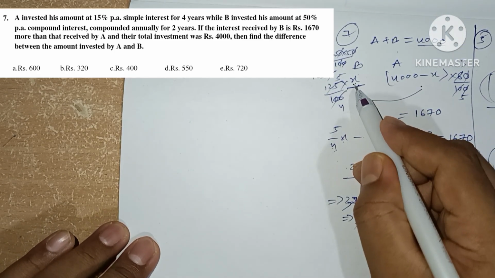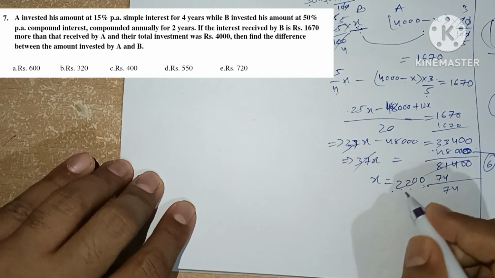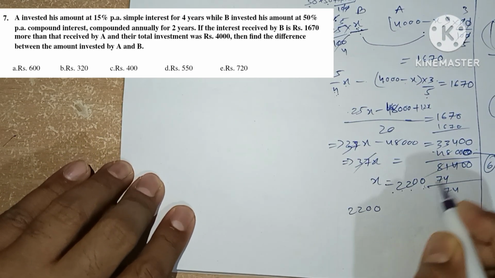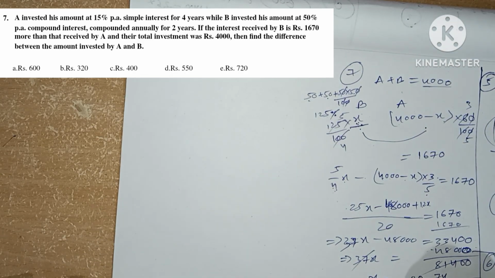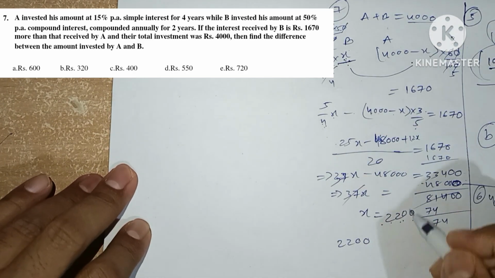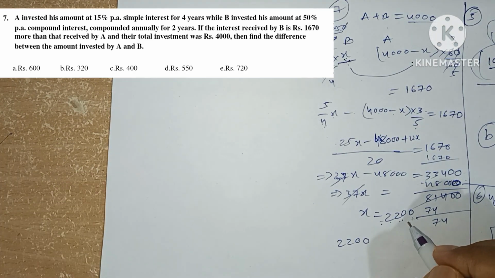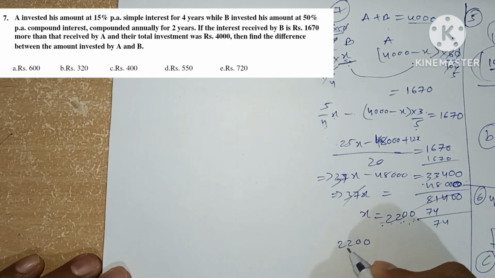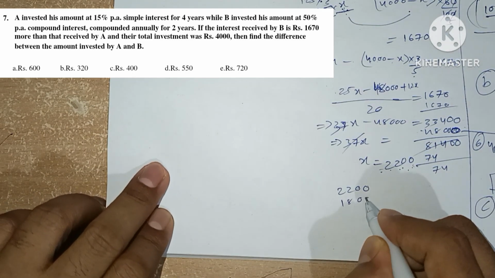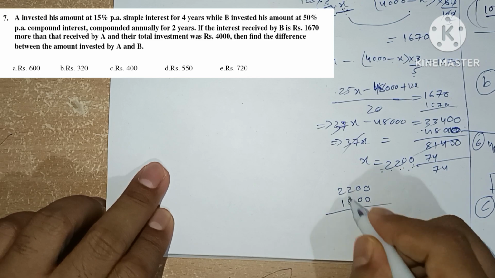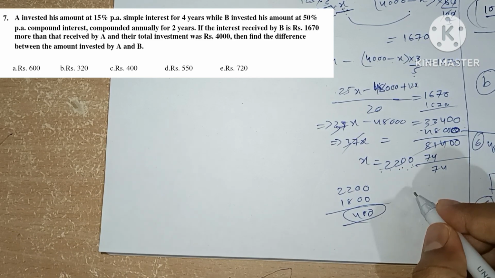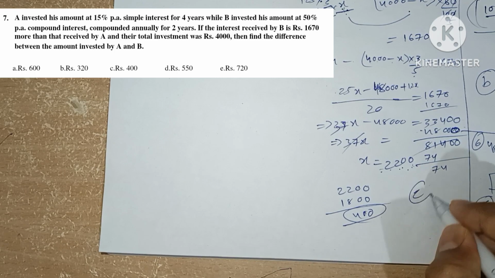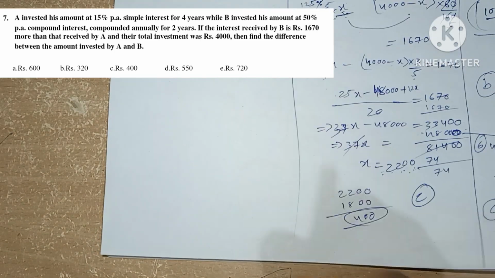Now the question asks for the difference between the investments of B and A. B invested X, so B is 2200. A invested 4000 minus X, which means 4000 minus 2200, which will be 1800. So the difference between 2200 and 1800 is 400. This is our answer. Option C is our answer for this question. So this is the 7th question.